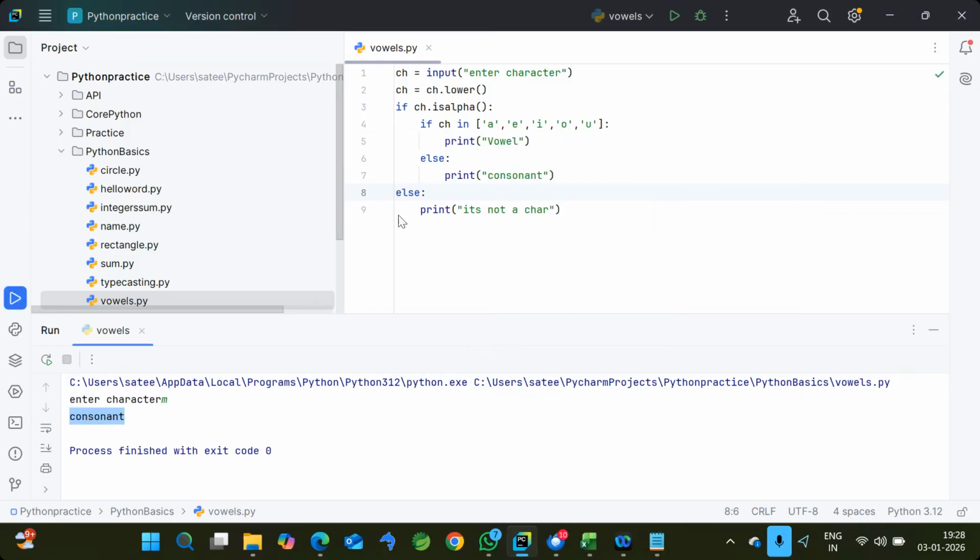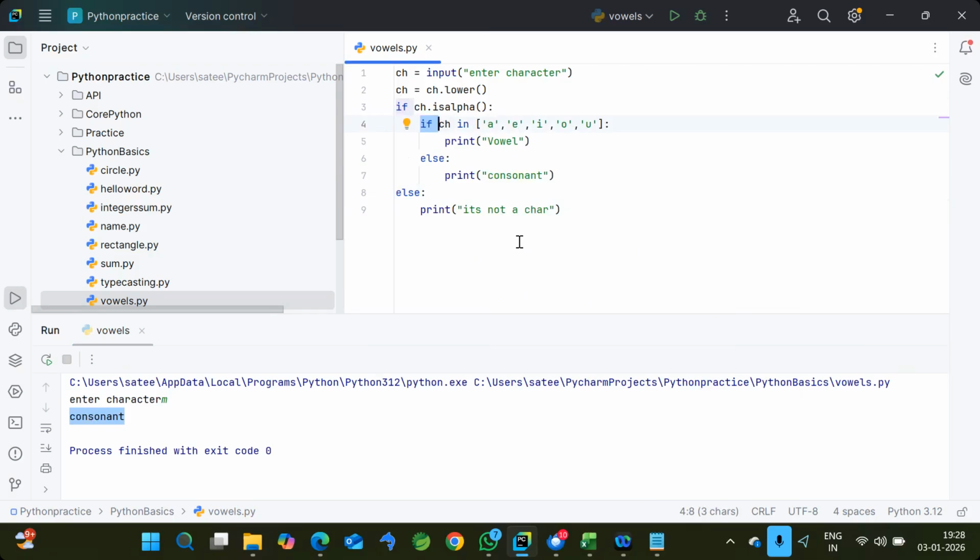So now this program handles all validations along with our actual expectation. Likewise, we can also write a condition within a condition. If you observe clearly, I've written one if within another if. This kind of structure we technically call a nested if. Nested if means if you write an if condition within another if condition, that kind of structure is called a nested if.